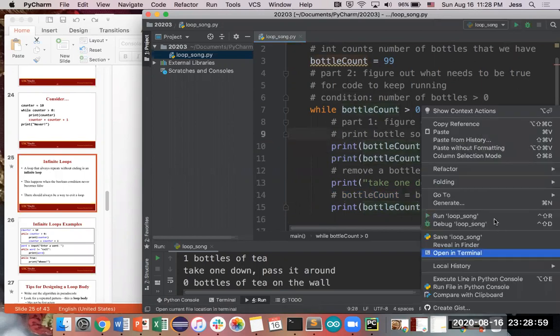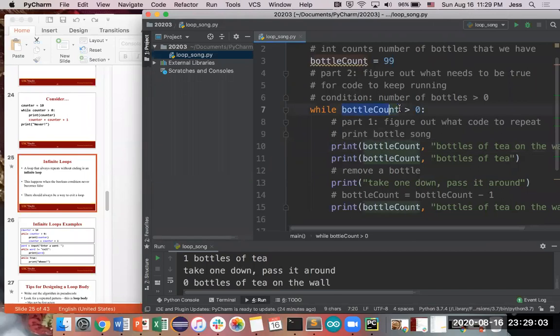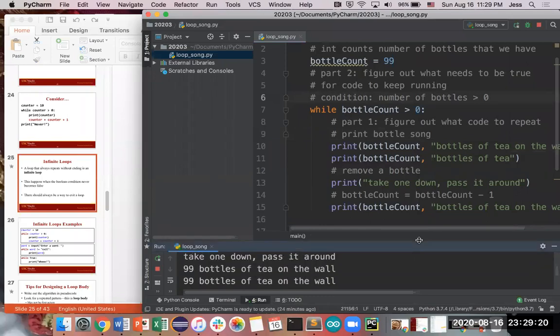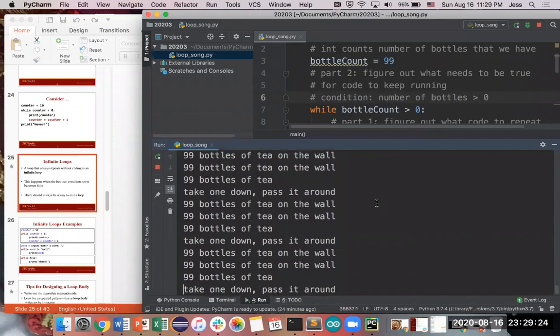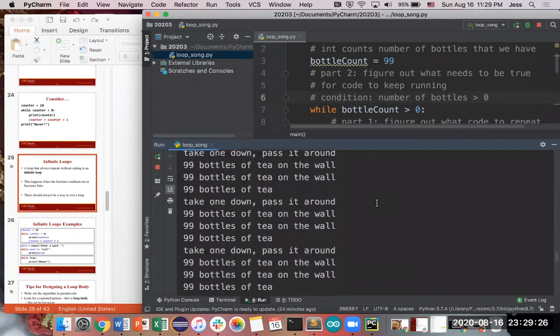And if we play the song again, never updating the value of bottle count, because the other lines over here, nothing changes, nothing changes, nothing changes. The only line that changed the value of bottle count was line 14, and currently we've commented it out, so that code will not run. If we run the song again, you'll notice that every single time we print that there's 99 bottles of tea on the wall, and also you'll notice this thing doesn't stop.